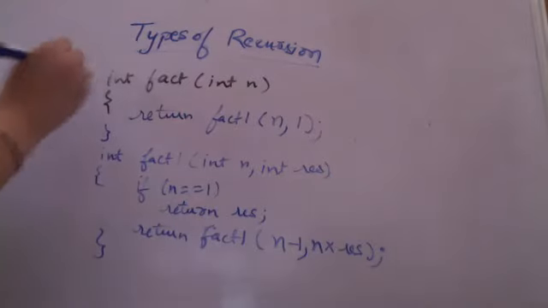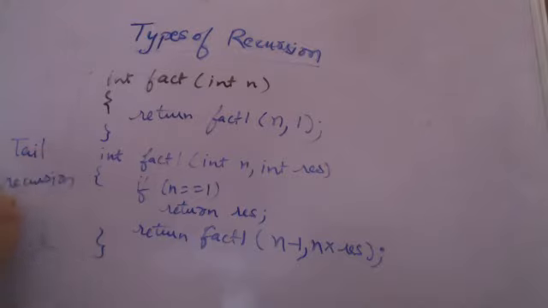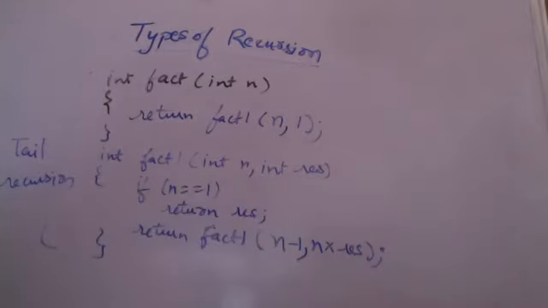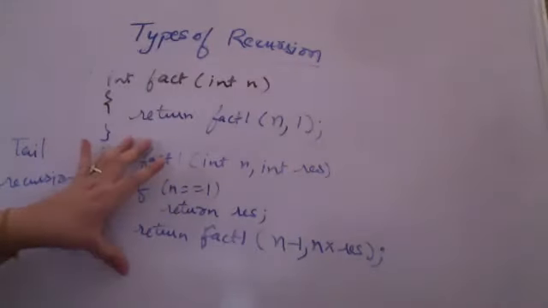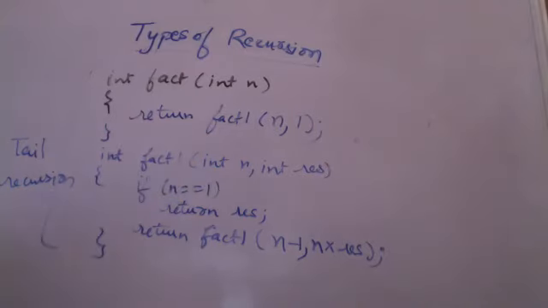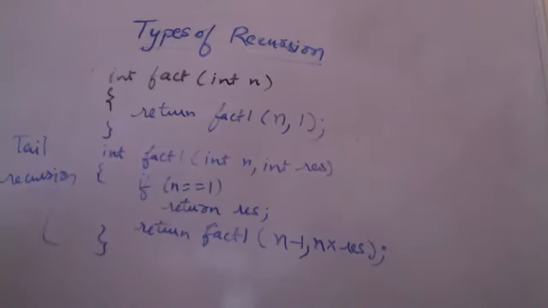So this is an example of tail recursion, and we try to convert no-tail recursion into tail recursion using additional parameters such as the result parameter that we have taken here. We create another function with that parameter, and this is now the recursive function. Are you all able to understand what I am trying to say over here?